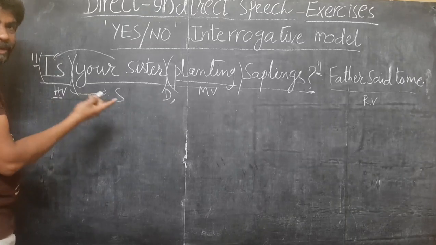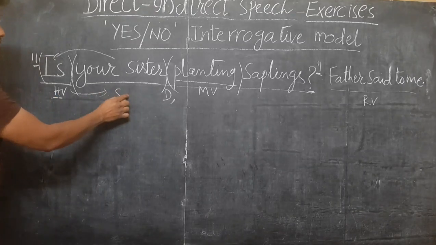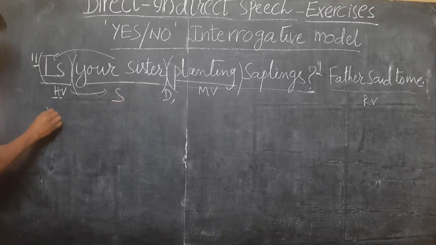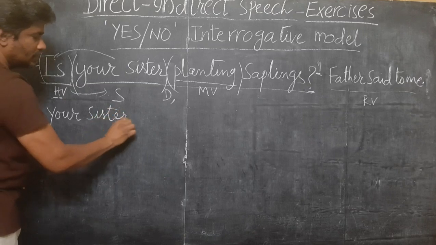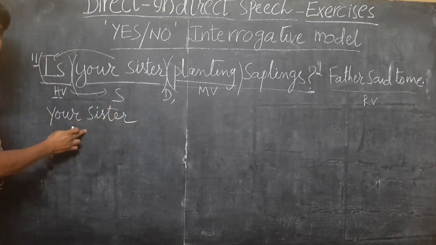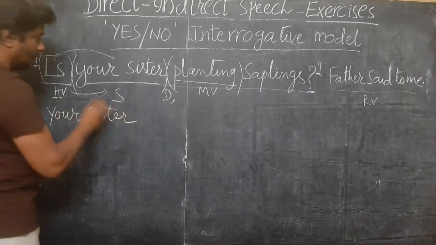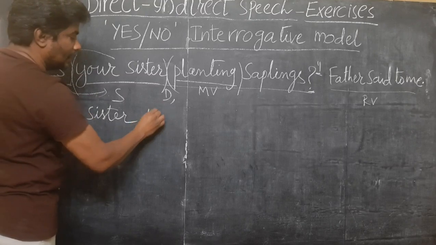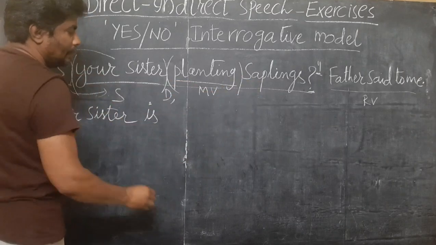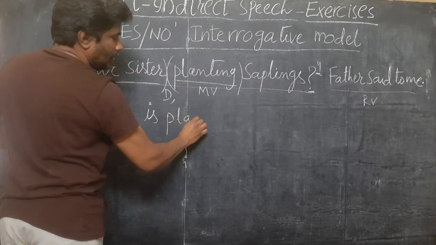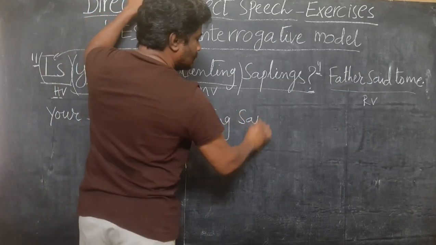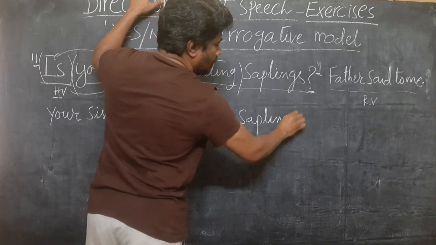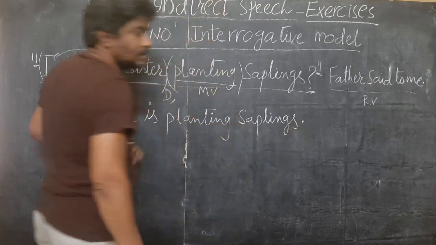Here, your sister is the subject, so you write "your sister", and now the helping verb: "is". So you write, your sister is, and the remaining sentence as usual: planting saplings. This becomes an assertive sentence.